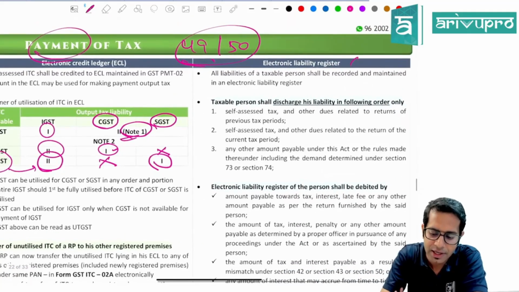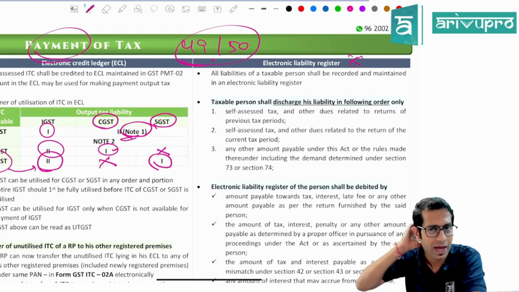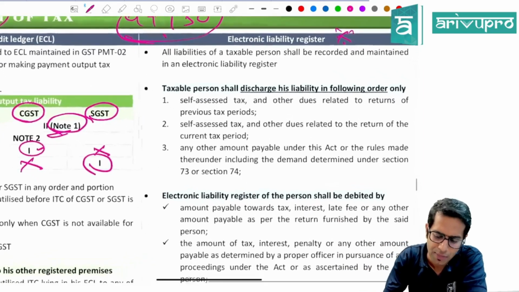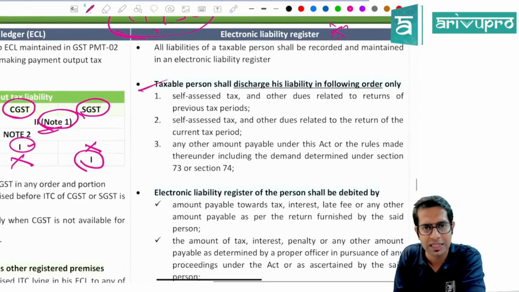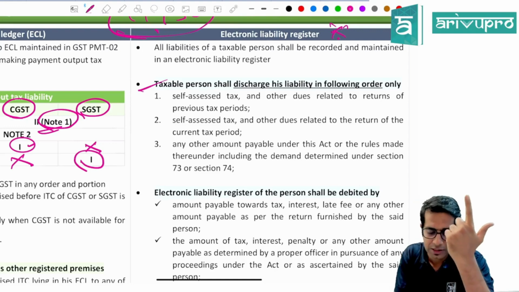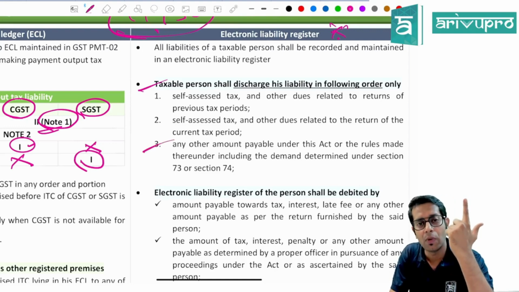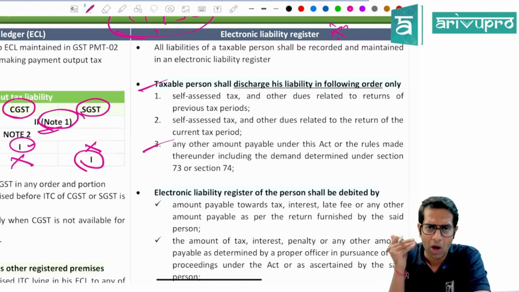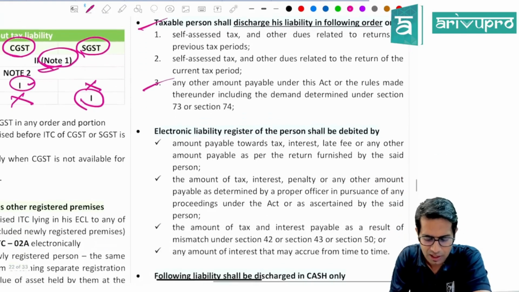Then electronic liability register. Theoretically, if they ask any question, it will be with respect to the liability register. What are the different points? Now, what is the order of discharging the liability? First, you will have to pay self-assessed tax and other dues of previous tax periods, then self-assessed tax and other dues of current tax period, then any other amount which you are liable to pay under this Act, including the interest or penalty, etc., under section 73, 74.